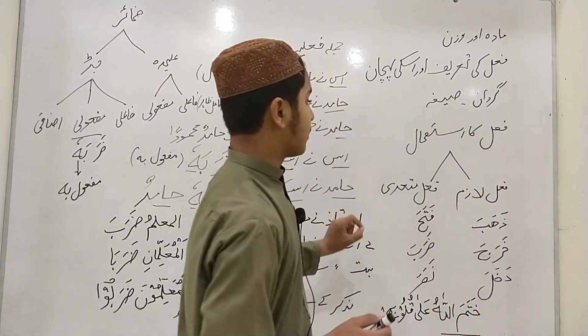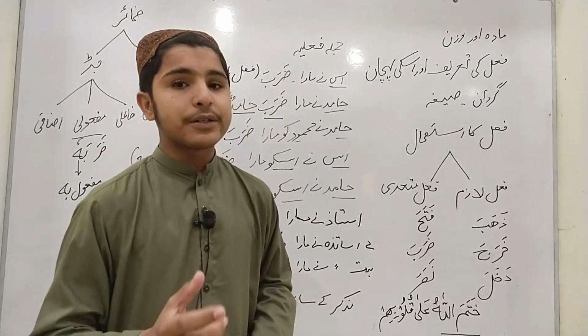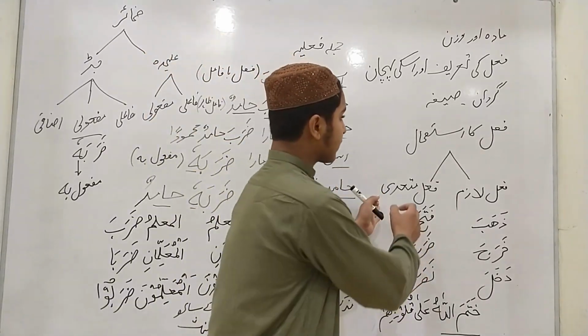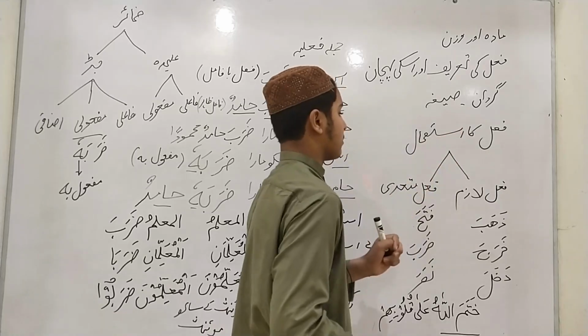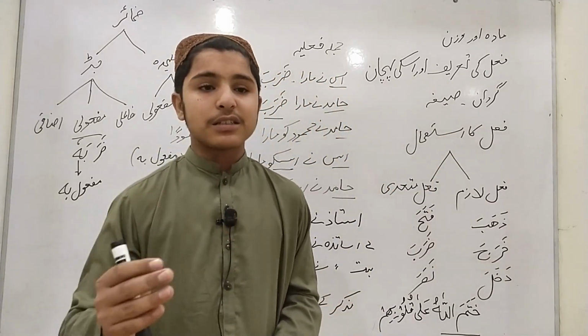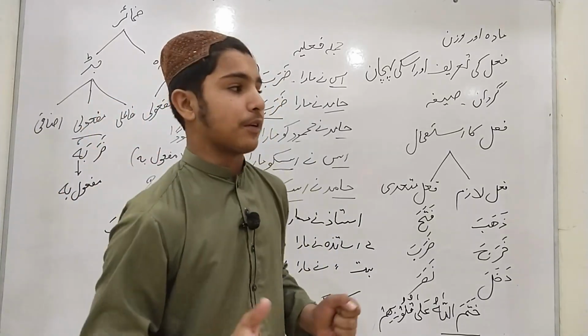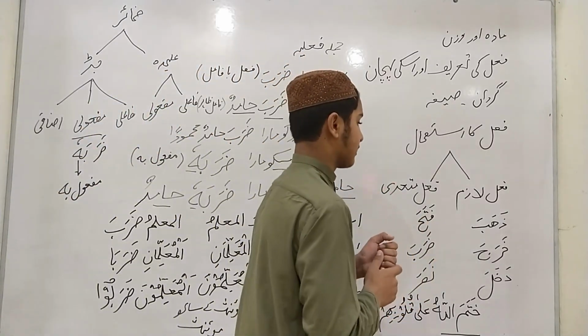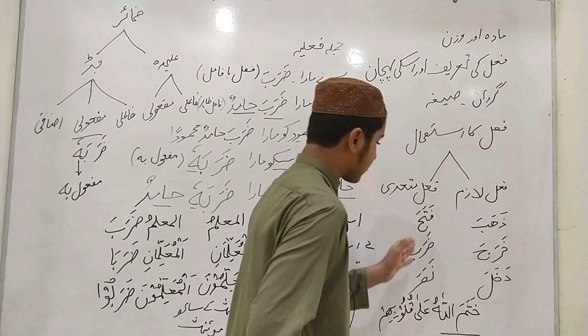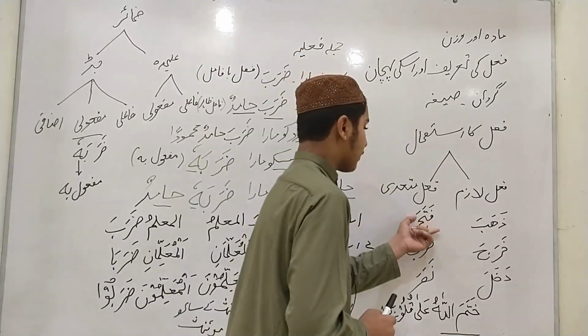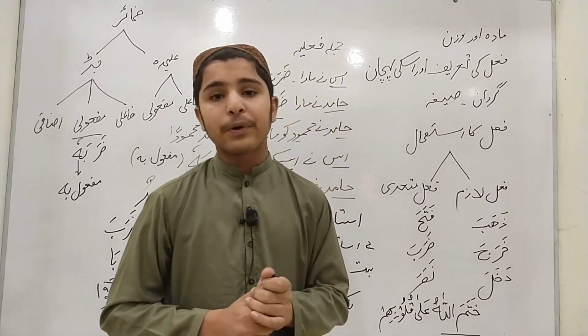The second topic in this is fail mutaaddi, intransitive verb. It is the second kind of fail, verb. Fail mutaaddi is such a verb which wants an object for giving a complete meaning or showing a complete sense. Then we have these examples of fail mutaaddi. Fataha, he opened.